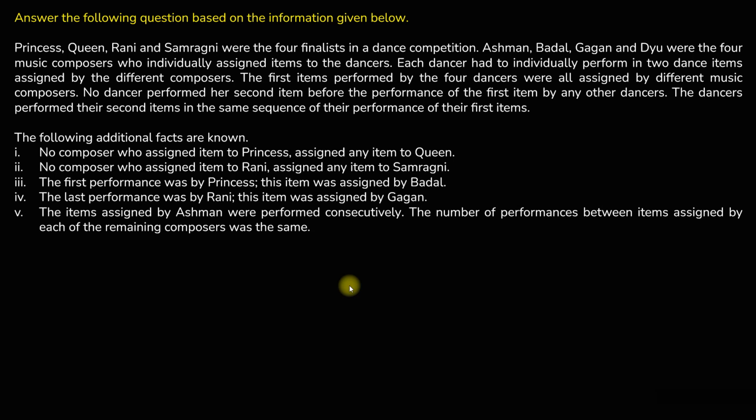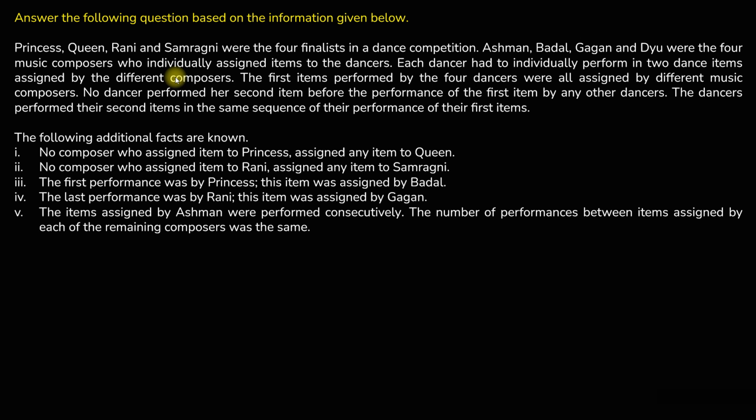Hi. So here in this set we have Princess, Queen, Rani and Samragni, the four finalists in a dance competition. Ashman, Badal, Gagan and Dev were the four music composers who individually assigned items to the dancers. Each dancer had to individually perform in two dance items assigned by different composers.